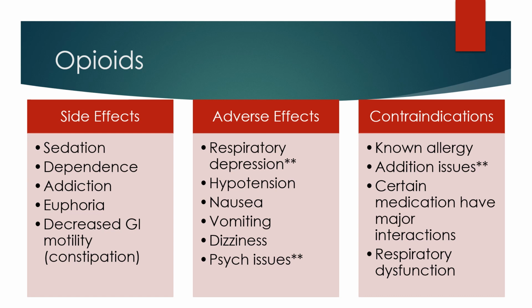We also want to use these medications cautiously in people who have addiction issues. This is a very ethical dilemma situation because some providers will deny opioids to addicts, and they are very much in pain and need the pain medication to treat the pain. So those patients won't get the pain relief they deserve, and this is going to cause so many issues for the addicts in terms of mental health and from complications of not having their pain relieved. We also want to use opioids cautiously in people with known respiratory dysfunction where their breathing may be significantly affected by the opioids.